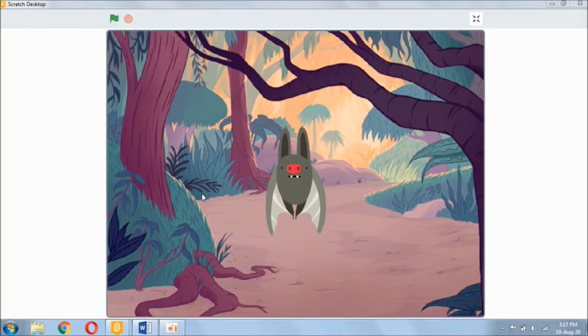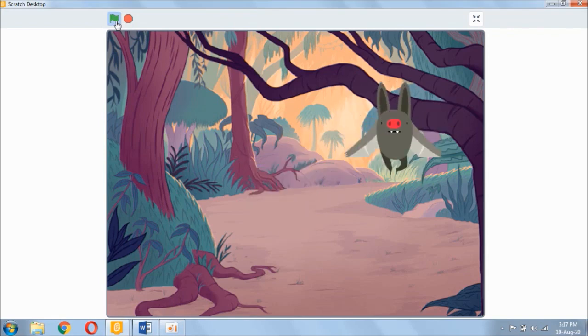Today we are going to look at Scratch. We are going to create a project in Scratch. This is the final result of the project, so let's look at it. I'll click on the green flag and we'll see what happens.